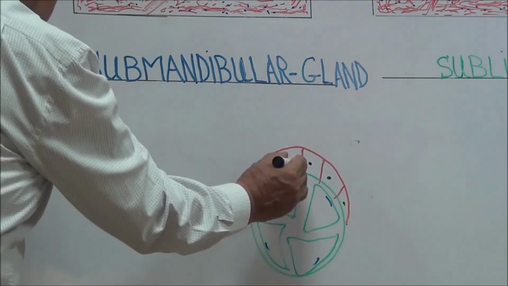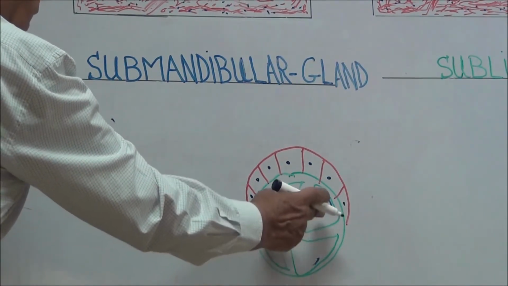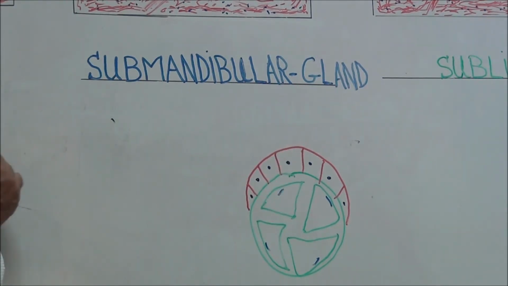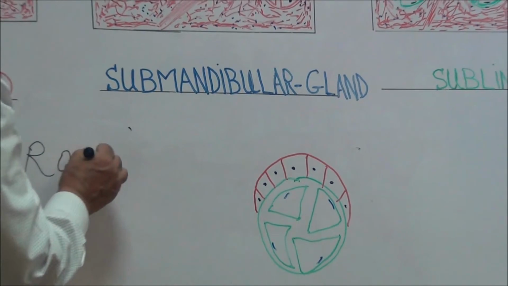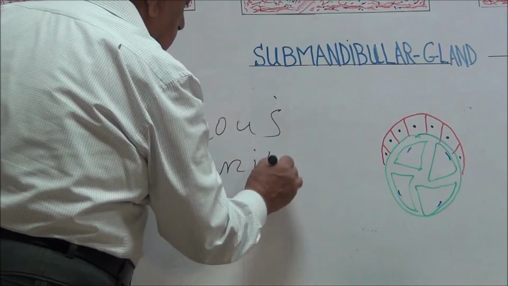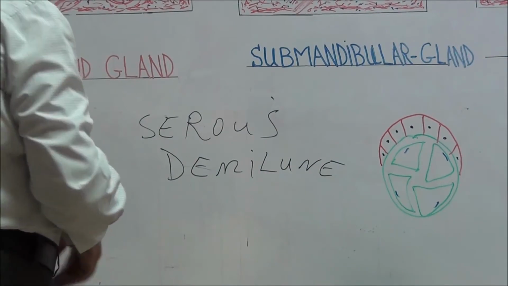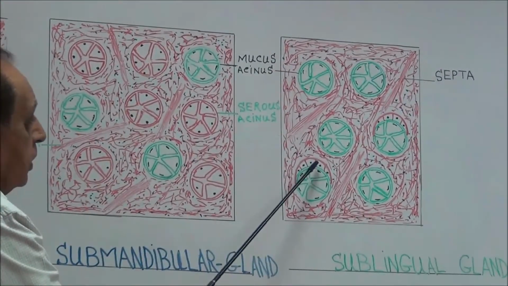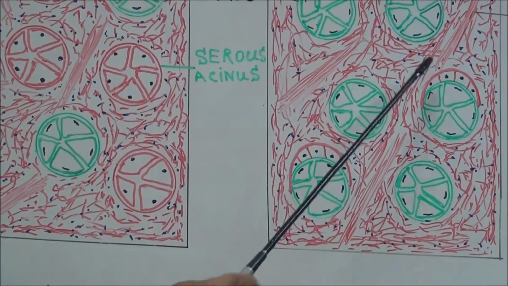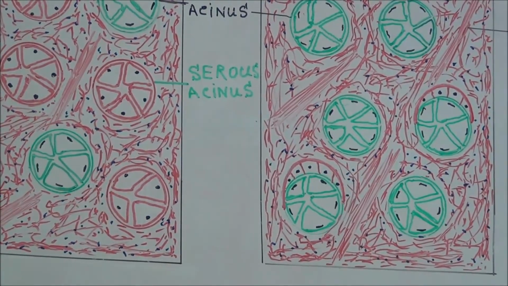So it is called the serous demilune present on the mucous acinus. On top of the mucous acinus is the serous demilune. Here, this one is the serous demilune on the upper part of the mucous acinus, and this one is also a serous demilune on the upper part of a mucous acinus.